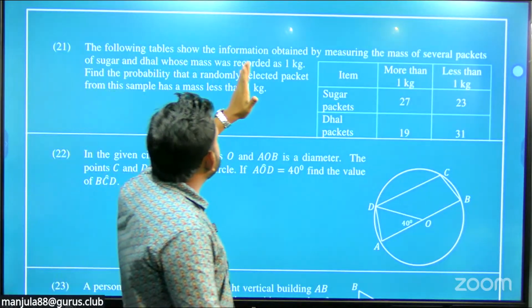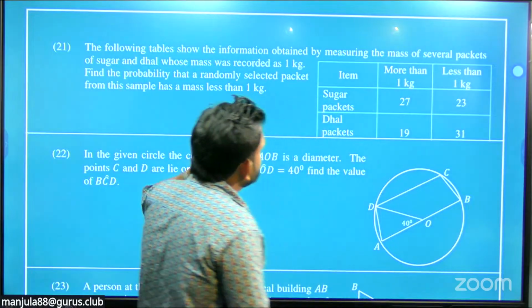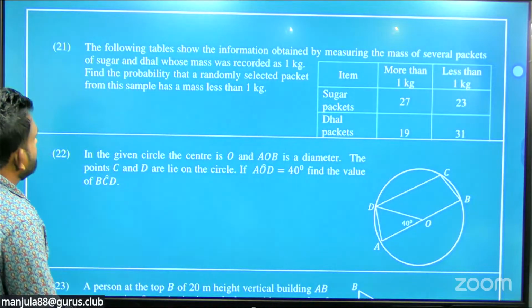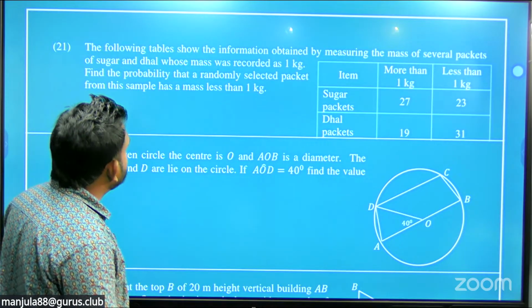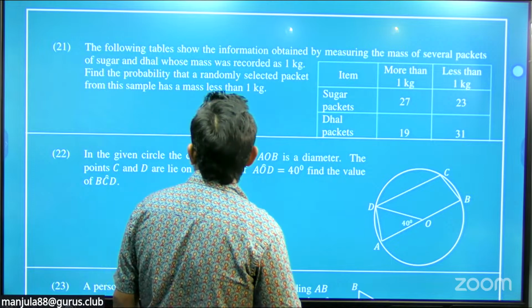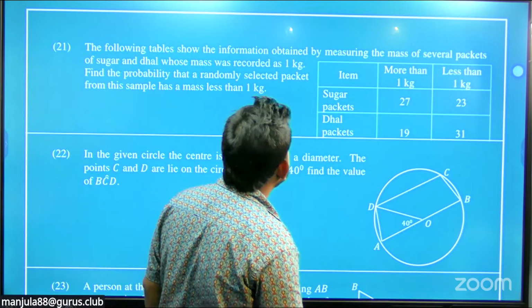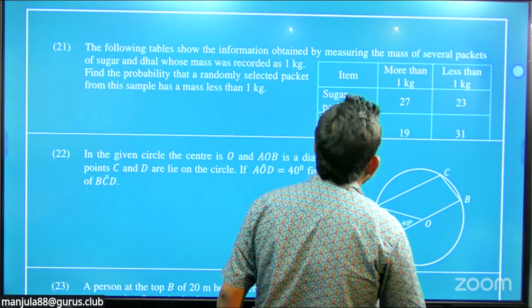The following table shows the information obtained by measuring the mass of several packets of sugar and dal whose mass was recorded as 1 kilogram. Find the probability that a randomly selected packet from this sample has a mass less than 1 kilogram. Mass less than 1 kilogram.